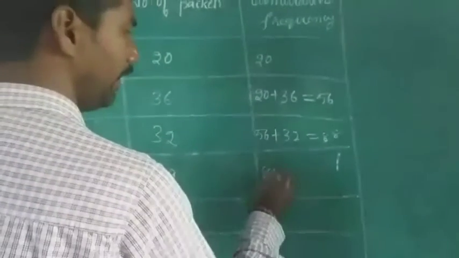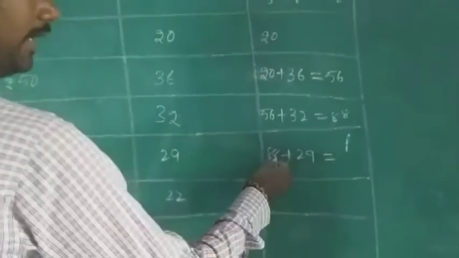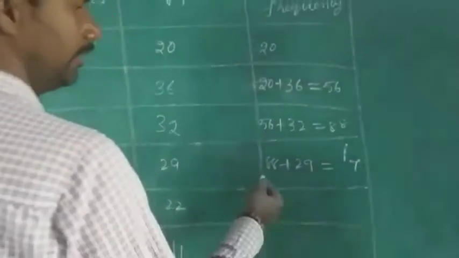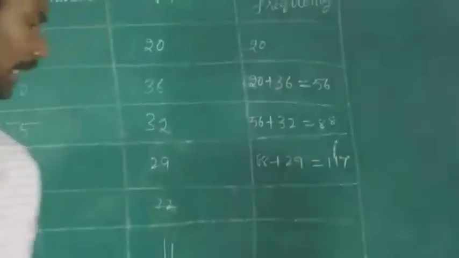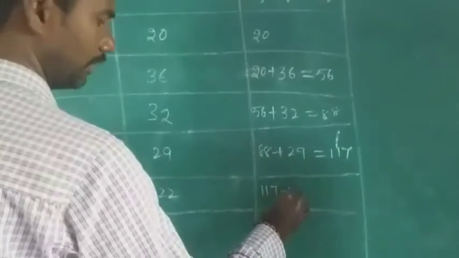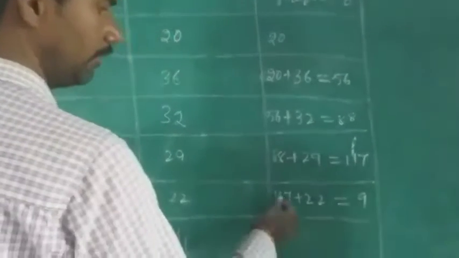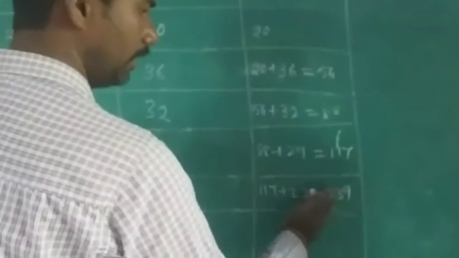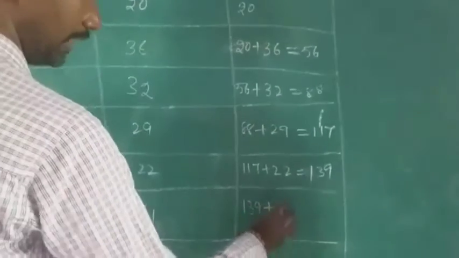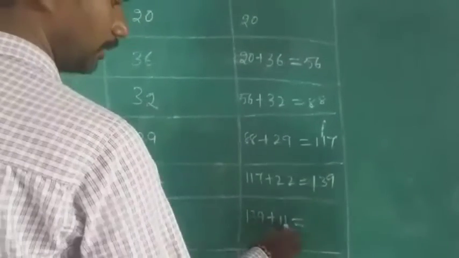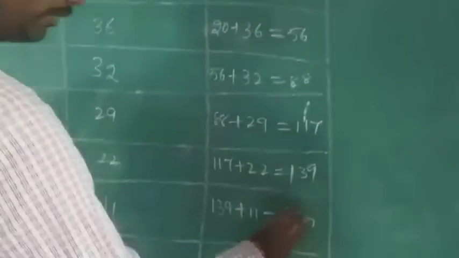Then 88 plus 29 is 117. 117 plus 22 is 139. 139 plus 11, what will you get? 150.